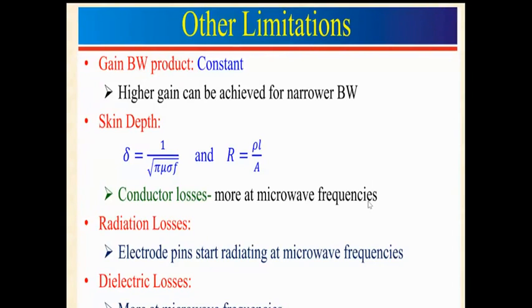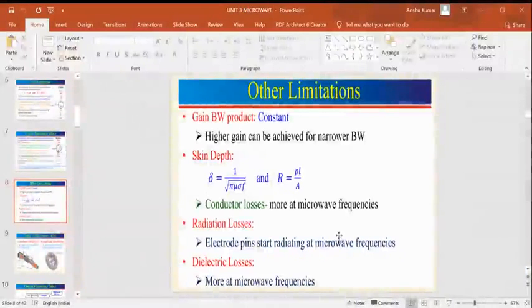The first problem is stray reactance. In stray reactance, there are two parts: stray capacitance, and the other is inductance, that is interelectrode capacitance and lead inductance.